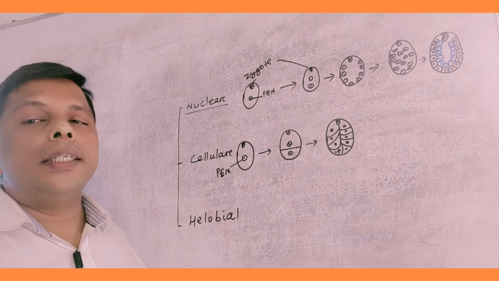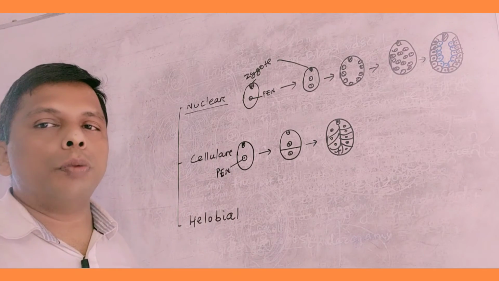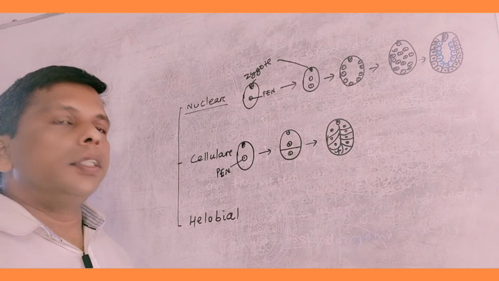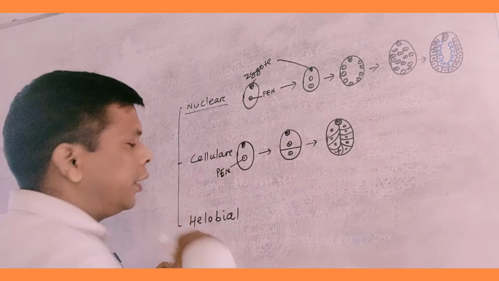Both karyokinesis and cytokinesis take place here, so it is cellular endosperm. These are individual cell types. Clear? The zygote remains at the anterior micropylar end.